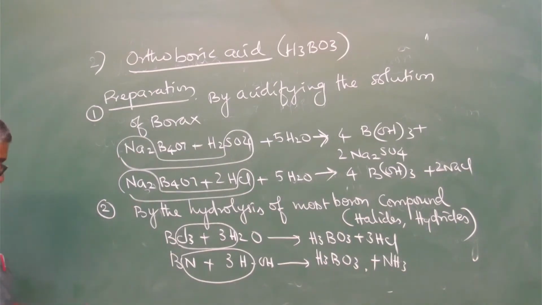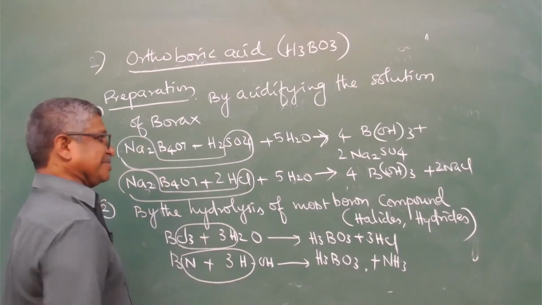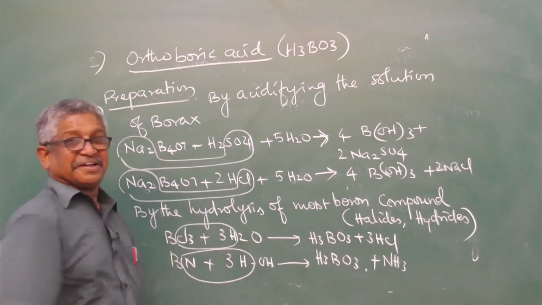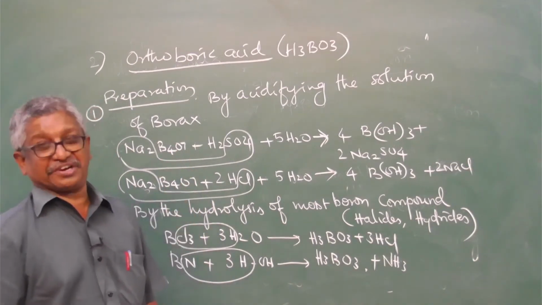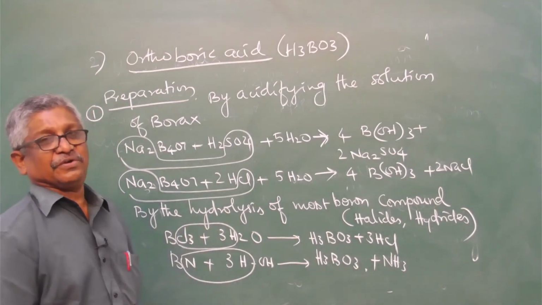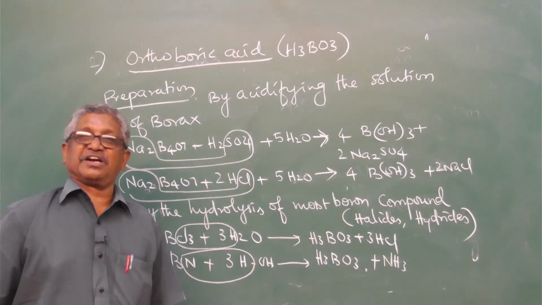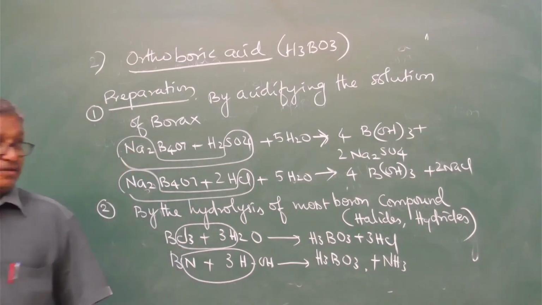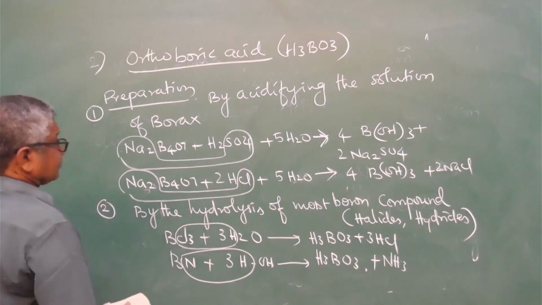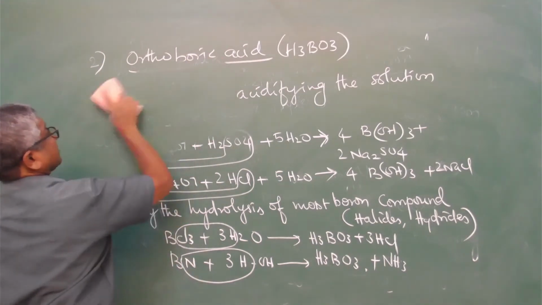So this is the orthoboric acid preparation, 2 methods. First method by acidifying borax. Second method by hydrolysis of boron compounds, or boron halide and boron nitride compounds. So now, properties of orthoboric acid.